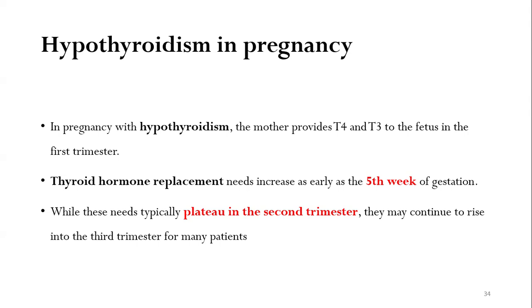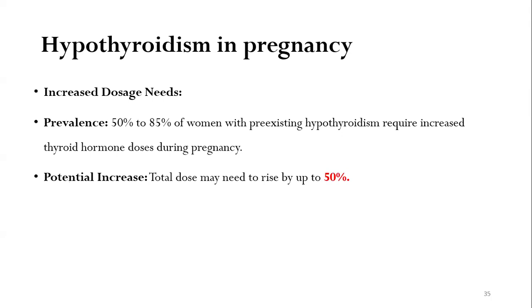Thyroid hormone replacement needs to be increased as early as the fifth week of gestation. So remember that whenever you are encountering a woman with hypothyroidism in pregnancy, you have to increase the thyroid dose as early as the fifth week of gestation. While these needs actually plateau in the second trimester, they may continue to rise into the third trimester for many patients.